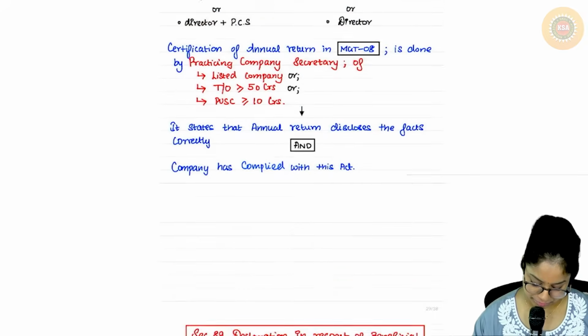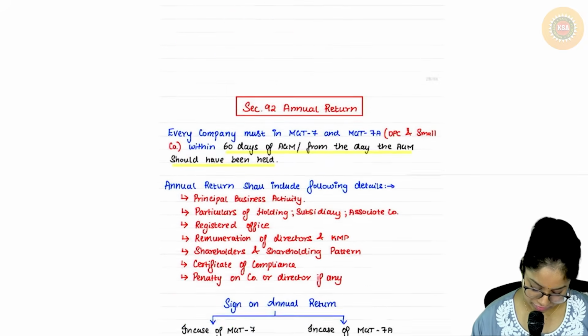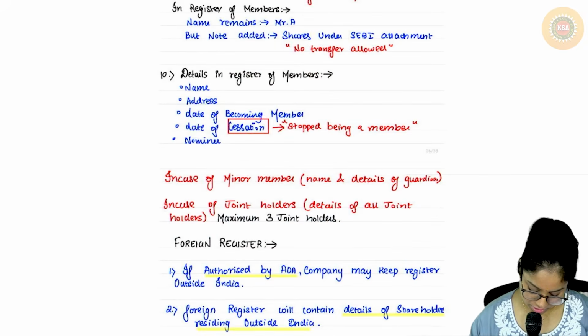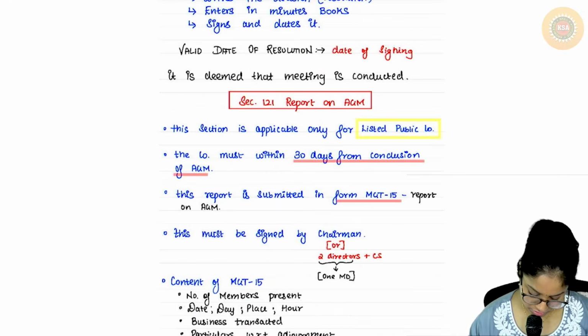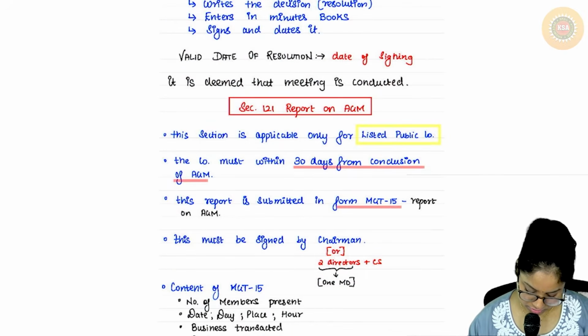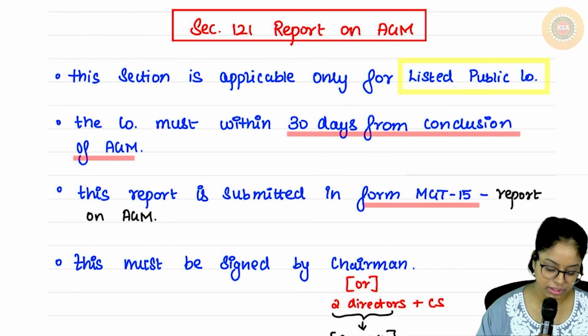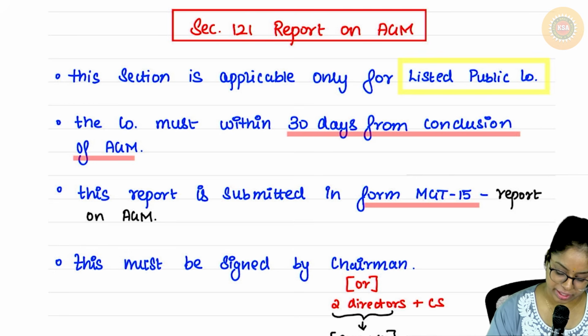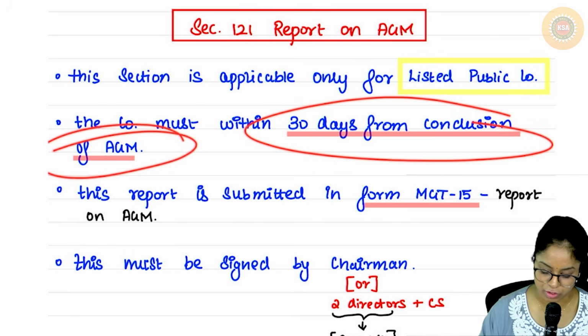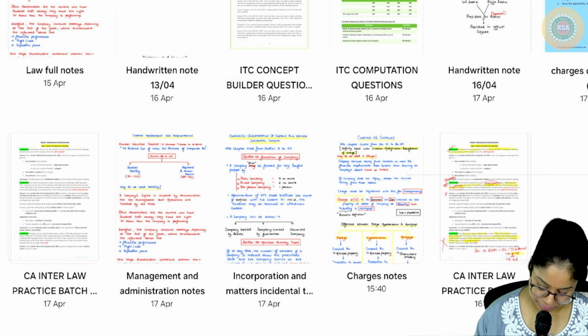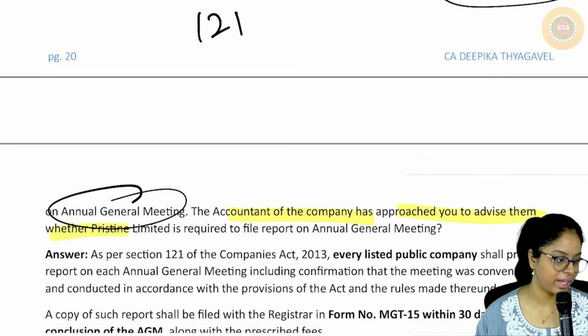Report of AGM, section 121, where did we do? 30 days from the conclusion of the AGM. 30 days from the conclusion of the AGM, right? Okay.